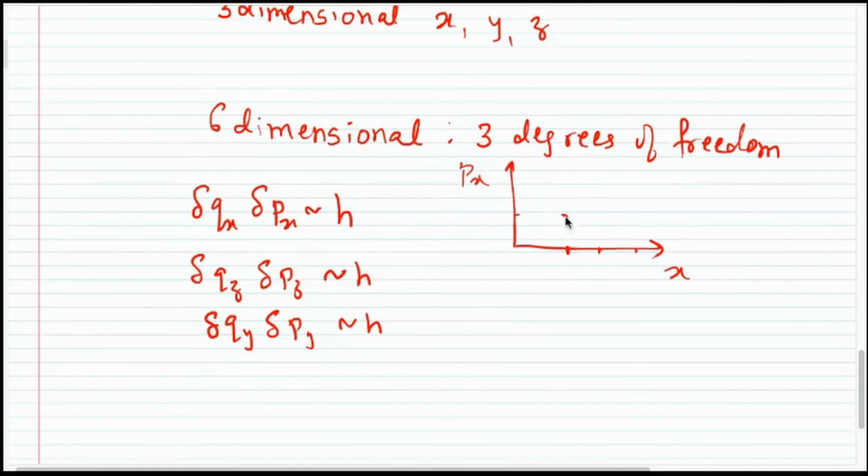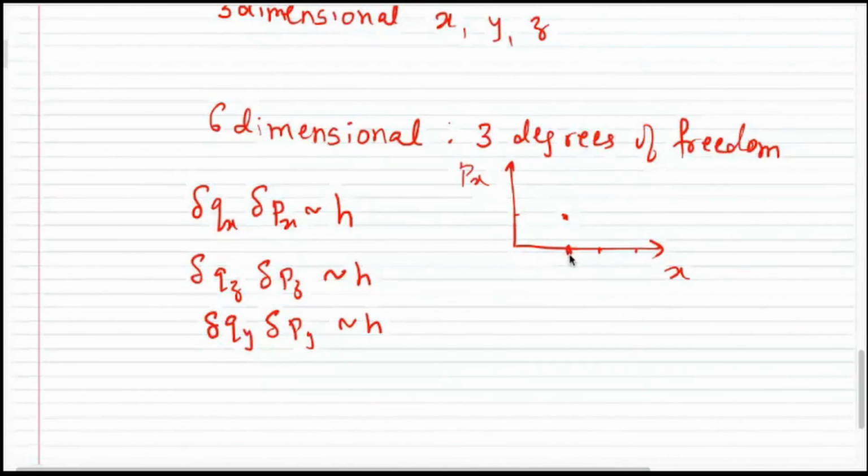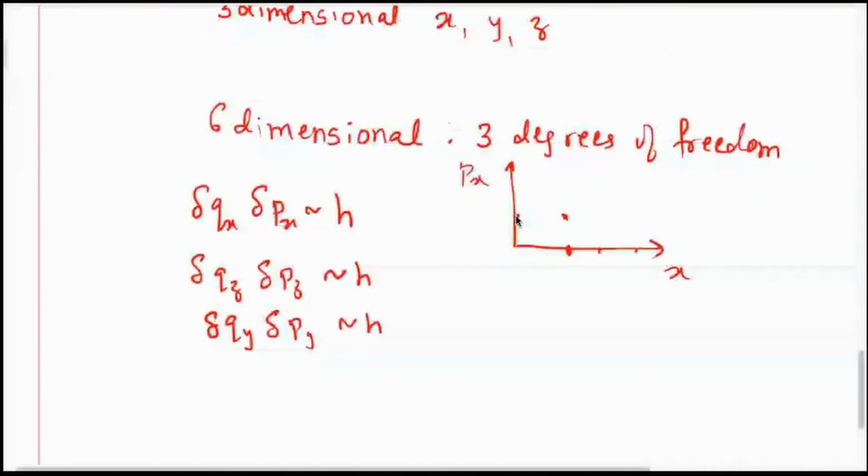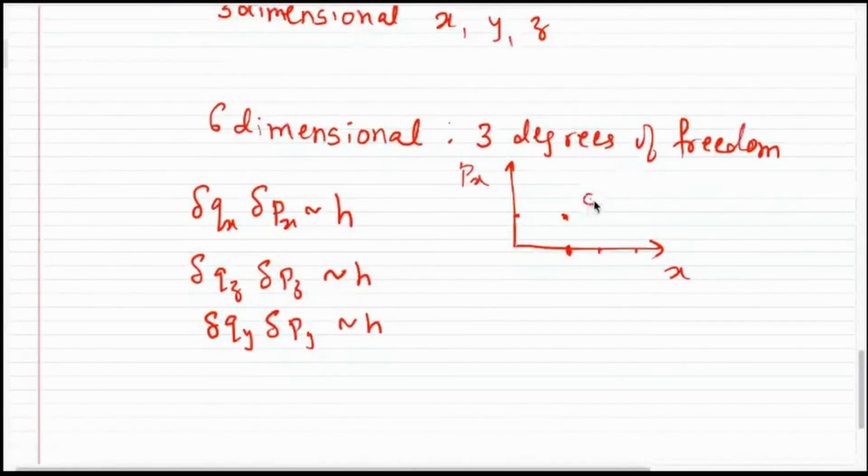Now when I say that the particle is here, that means it has this as the position and this as the momentum. There is an uncertainty in mentioning its position. Similarly, there is uncertainty in mentioning its momentum. That means around this point, or around any point where you say the particle will be, you have to consider some small area within which it can actually be existing at that instant.